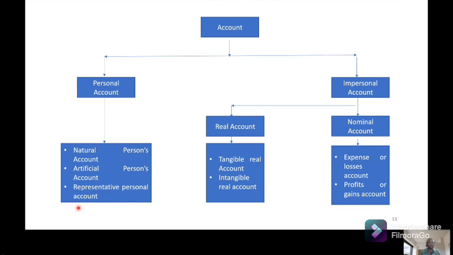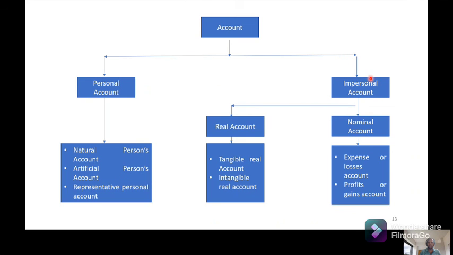Representative personal accounts represent a person, like wages payable, salary payable, rent outstanding, which represent that you need to pay to a person. So these are representative personal accounts.